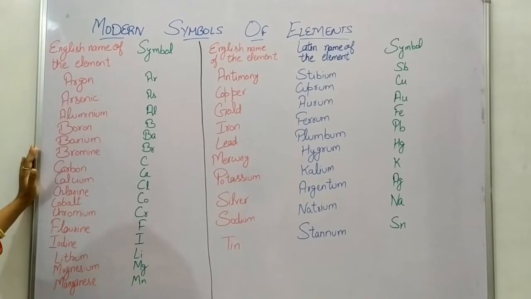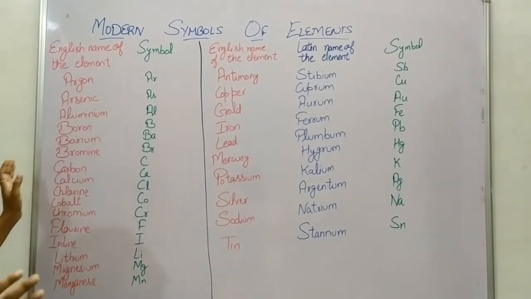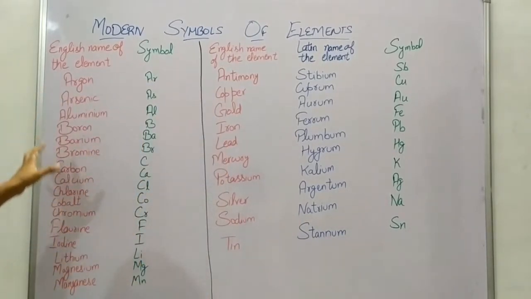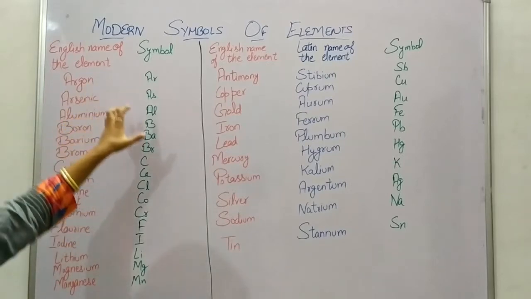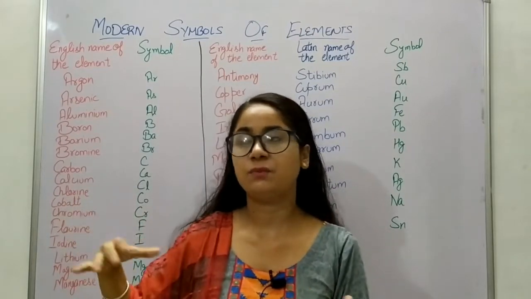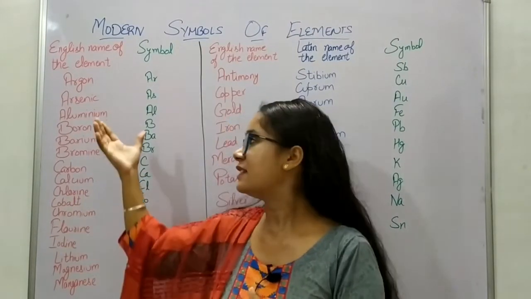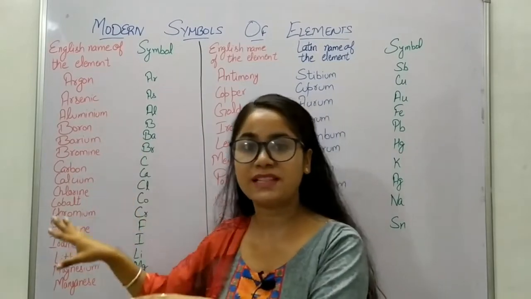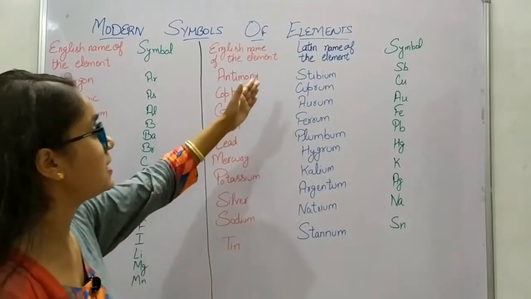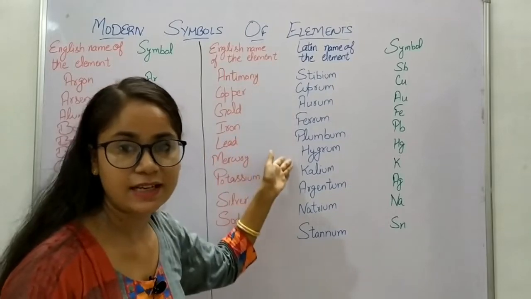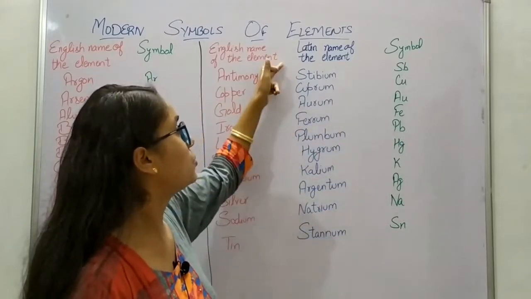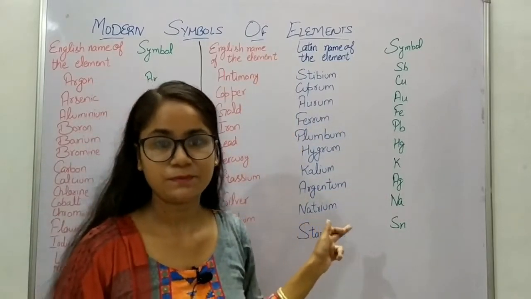Some of the elements I am going to describe to you. I have made two sections here, you all can see, right? In the first section, I have given an English name of the element and symbol. That means these elements were based on the English language, and this is how they were named previously and are named now. But these elements, you all can see, the names came from the Latin language which were then converted into English, but their symbols are still based on the Latin names of those elements.